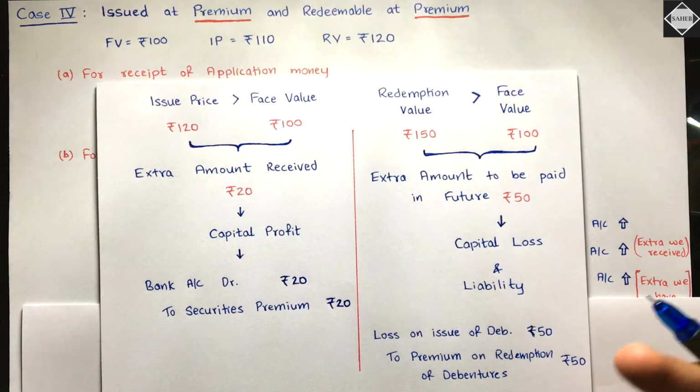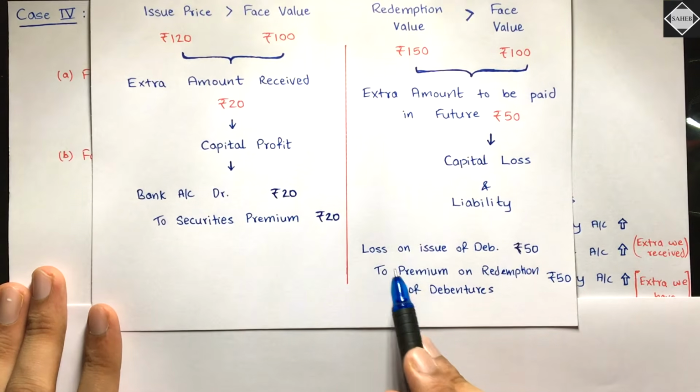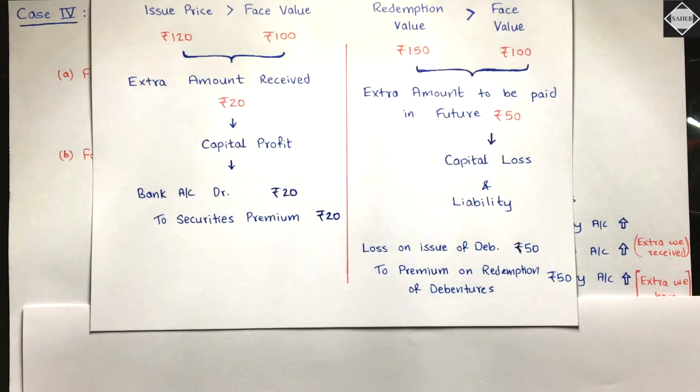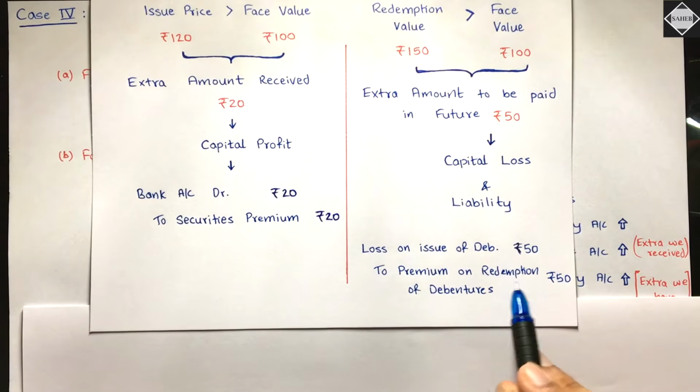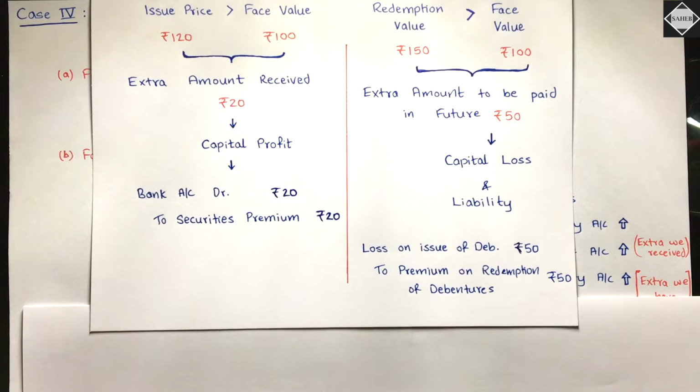We follow the double entry system. We have to debit the loss and credit the liability. If we just see the entry separately, then the entry will be like this: loss on issue of debentures account debit rupees 50 to premium on redemption of debentures account credit rupees 50. This entry we have to add. This redemption element entry we have to add in the normal issue entry.